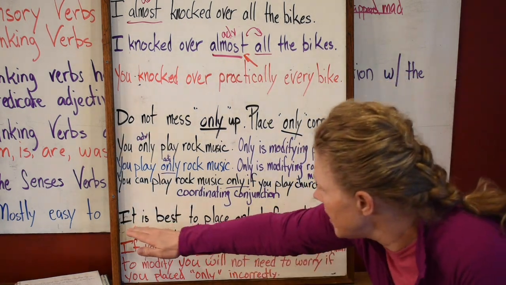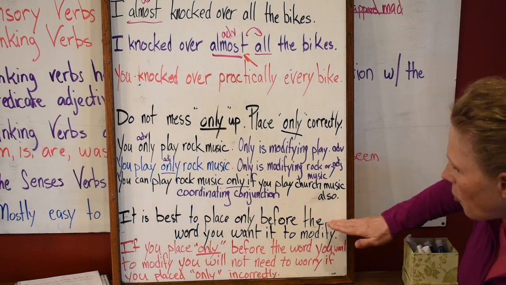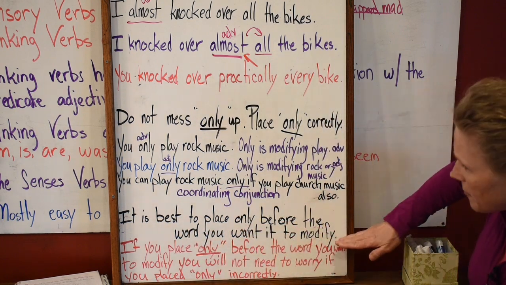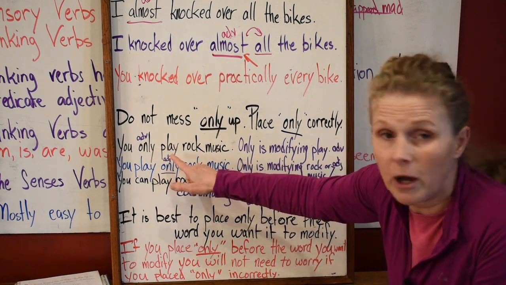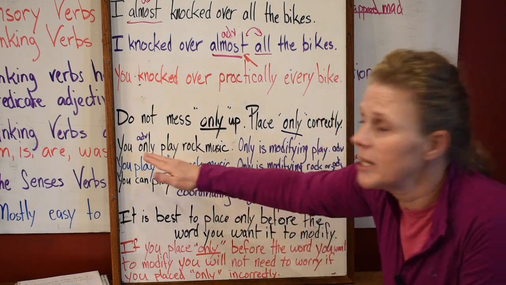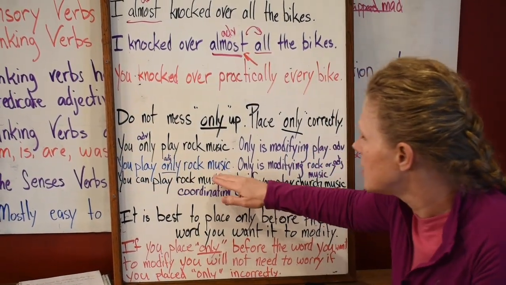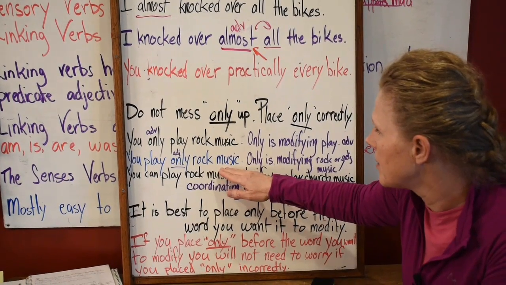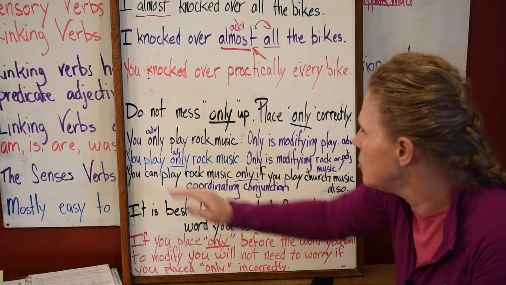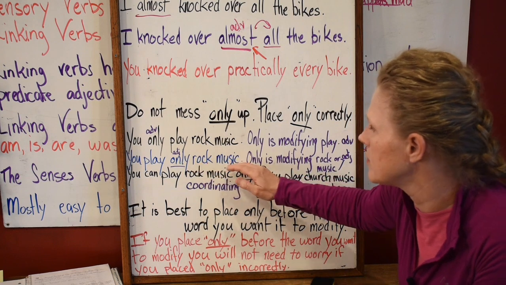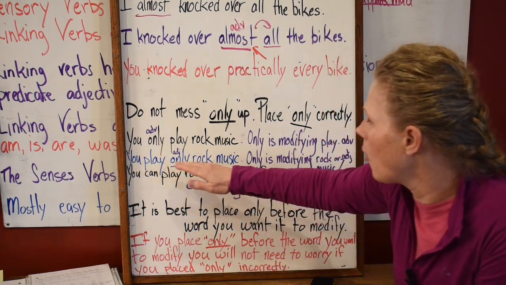Look at this. It is best to place only before the word you want it to modify. So if you want only to modify play, then put it in front of play. If you want only to modify rock music, you can't say, you play rock only music. So you play only rock music.